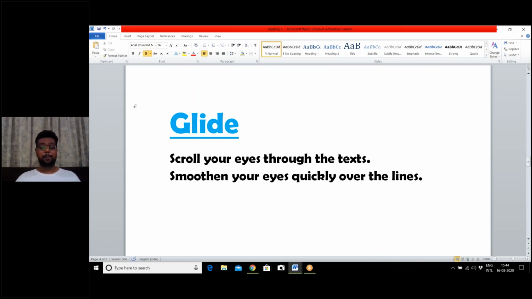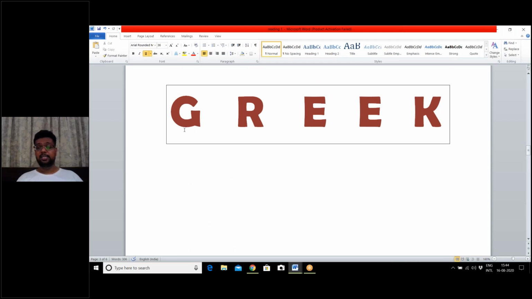Now in reading subtest part A, there are 4 texts given to you. What you have to do is just scroll your eyes through the texts. Do not read completely the sentences, the phrases, and the lines given in all the 4 texts. You just scroll your eyes the way you scroll the mouse of your laptop or computer. Similarly, you sweep your eyes over all the 4 texts of reading part A. You smoothen your eyes very quickly over the lines. So the first G in Greek is gliding.